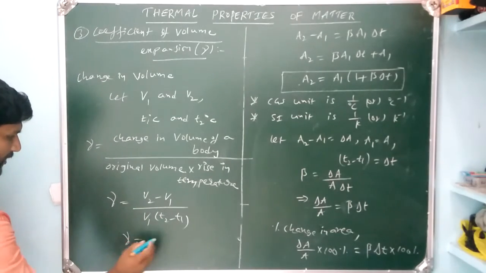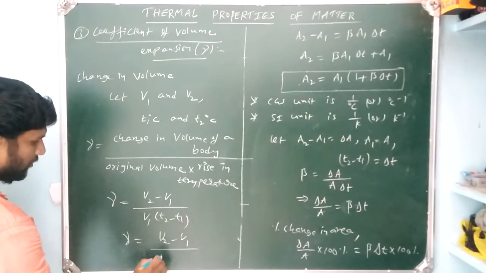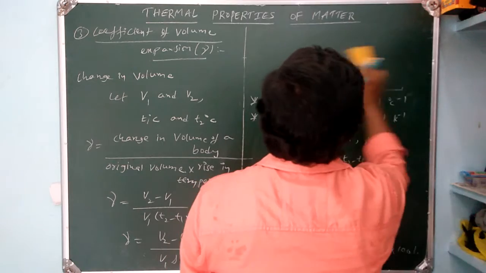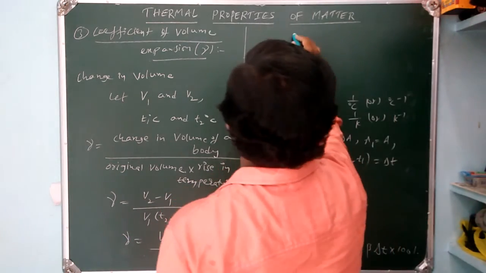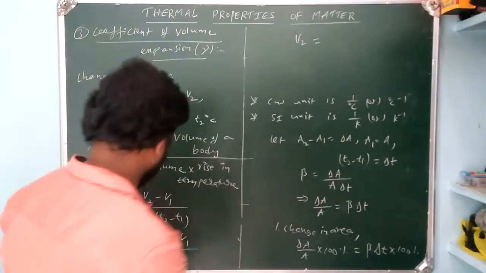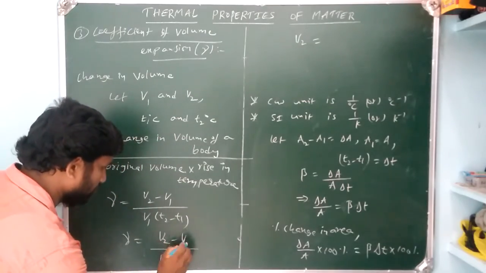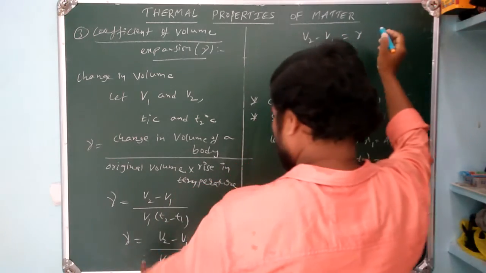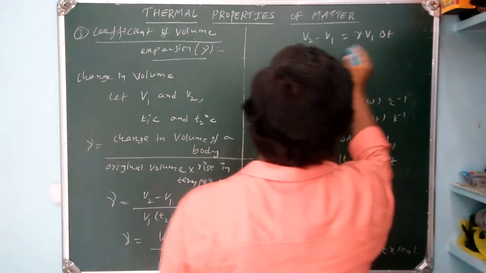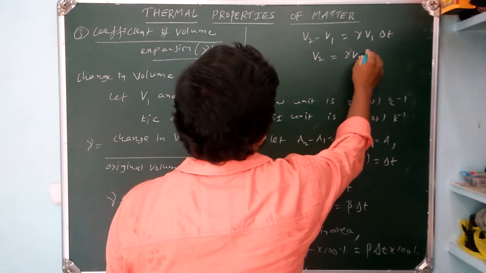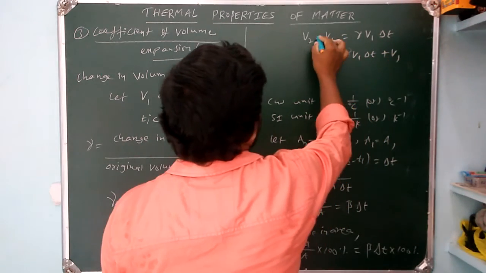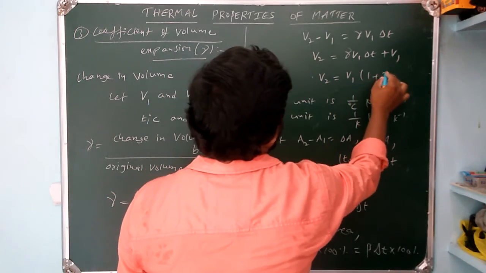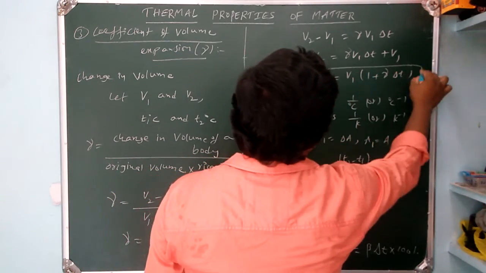This can be written as gamma equals V2 minus V1 by V1 into delta T. Now we write the formula for V2. Therefore V2 minus V1 equals gamma into V1 delta T. Therefore V2 equals gamma V1 delta T plus V1. Bringing minus V1 to the right-hand side, V2 equals V1 into 1 plus gamma into delta T.